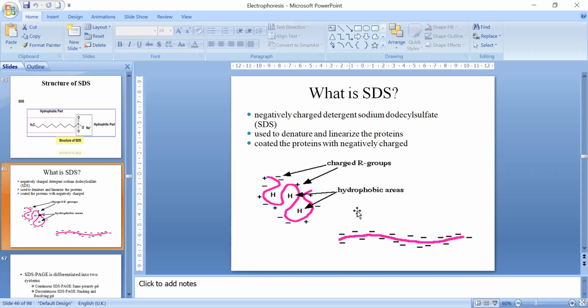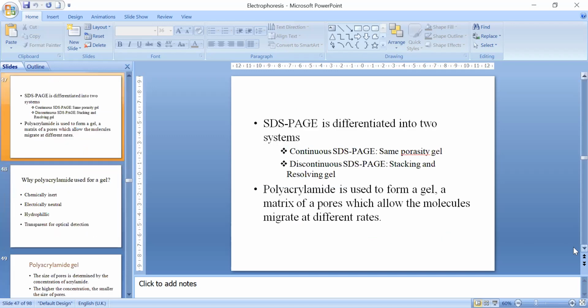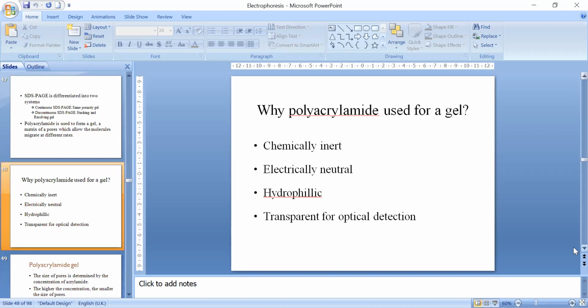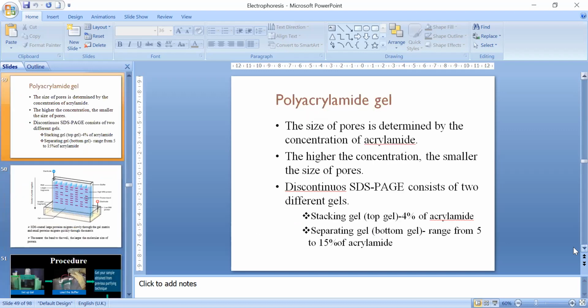So what will be the advantage here? The shape of all the proteins would be similar, and its separation becomes easy, because it can easily enter the pores of the matrix. But for a globular protein, it will be difficult to enter the pores. So by treatment with SDS, the protein acquires a universal negative charge and becomes linear, so that it can be separated easily. So this is all about polyacrylamide gel.